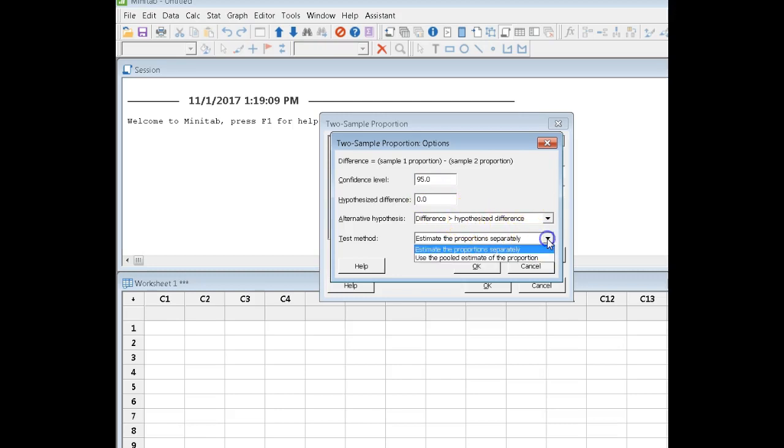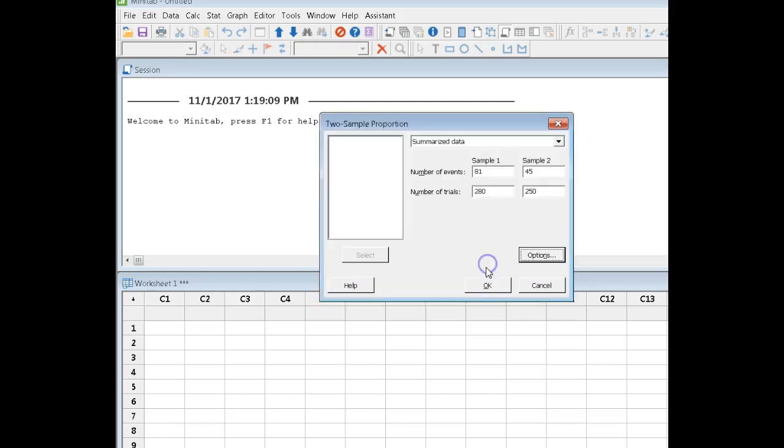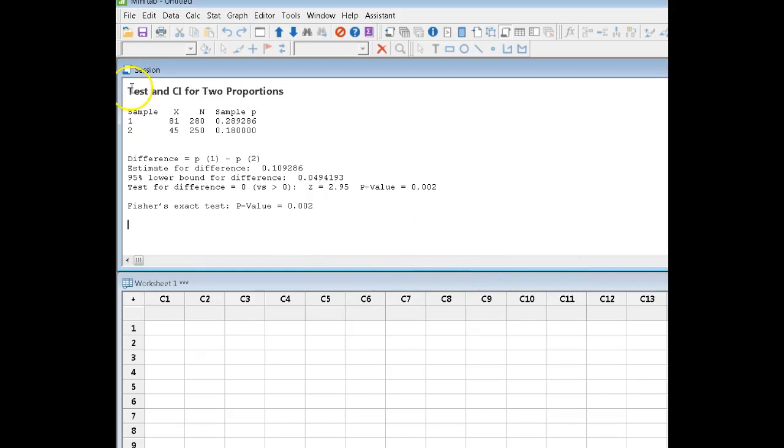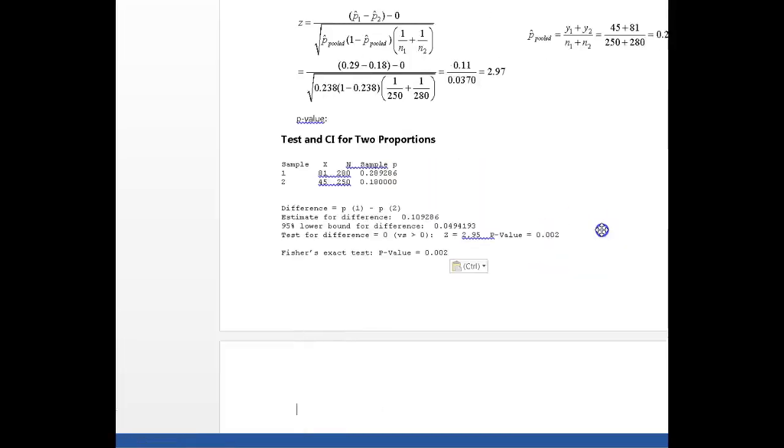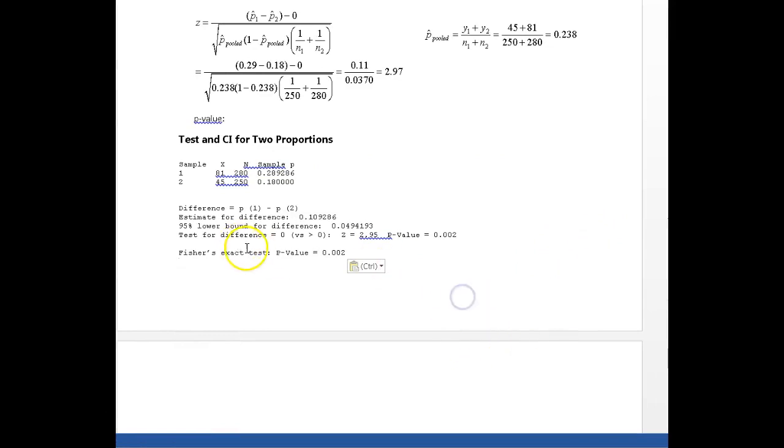Now, you need to pay attention right here because when we do this, according to the method that's in your textbook, we're using a pooled estimate for the proportion, which is what I just calculated before I calculated the test statistic. Say OK to that and OK to that, and I'm going to copy and paste this now into my Word document. Hold on here a second. Alright, so coming to my Word document, here's my p-value right there, 0.002.